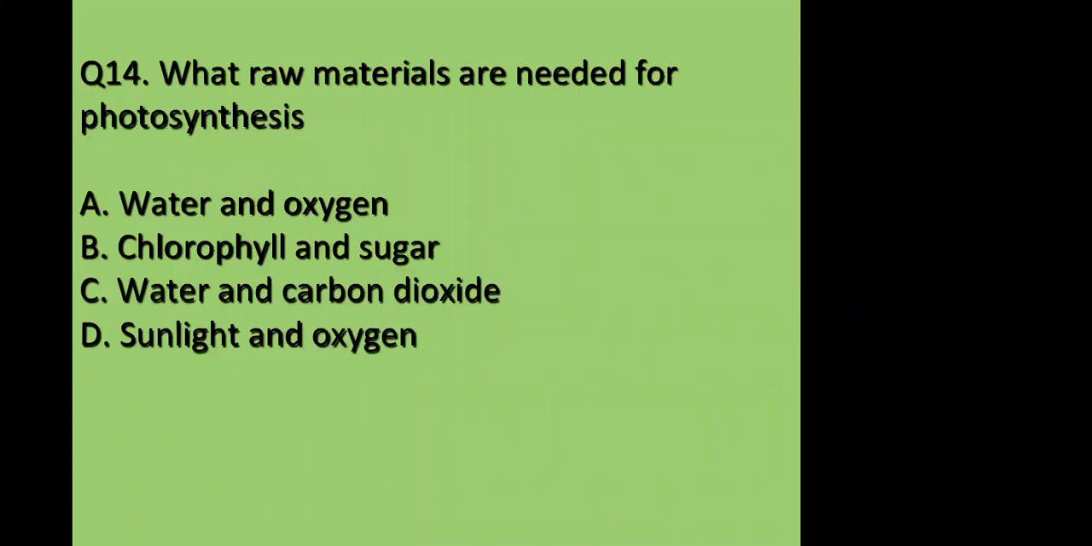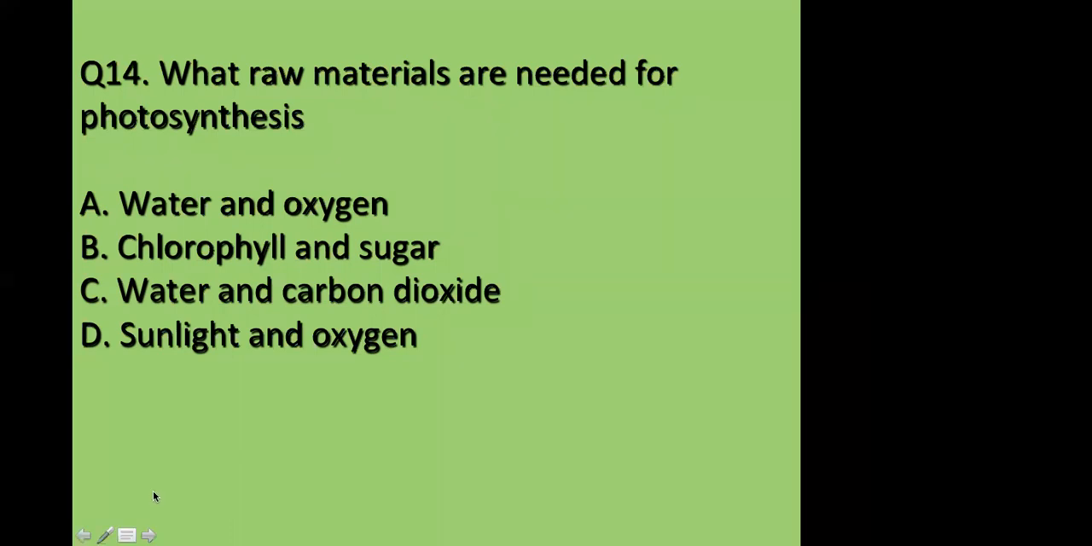So in two options, you can see oxygen. Here in option D also oxygen is there. What are the four requirements? Carbon dioxide, water, sunlight, and chlorophyll. And at the end of photosynthesis, starch is produced and oxygen is also released.